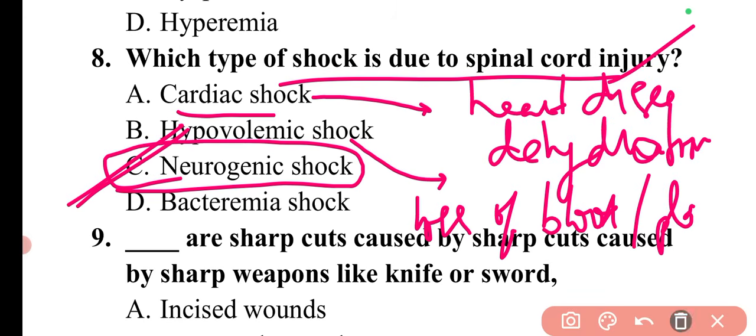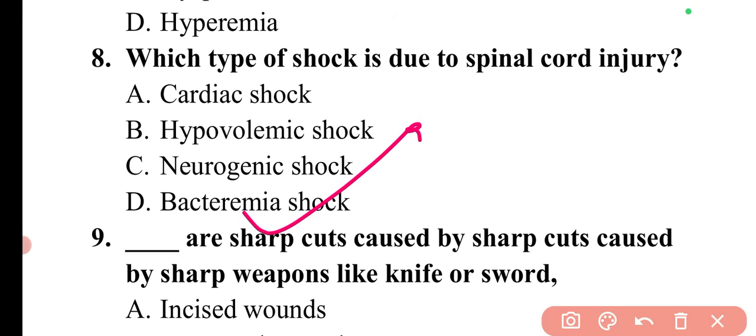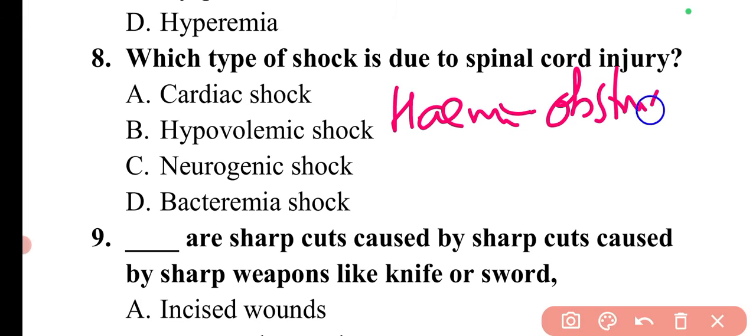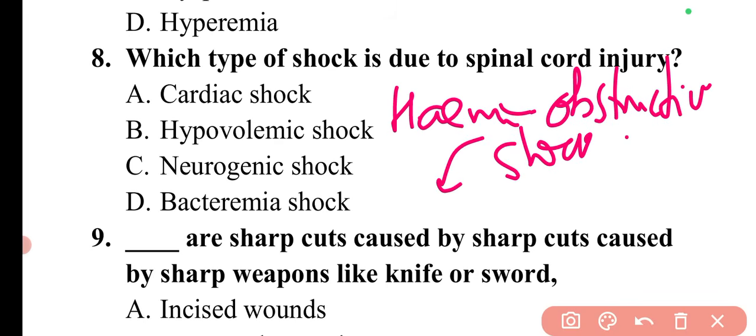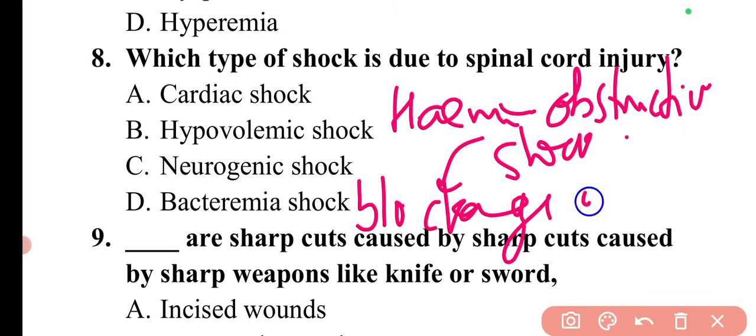Then there is septic shock, or bacteremic shock. It is basically due to several infections, caused by different microorganisms. Then there is obstructive shock, and this is due to the blockage of main blood vessels.